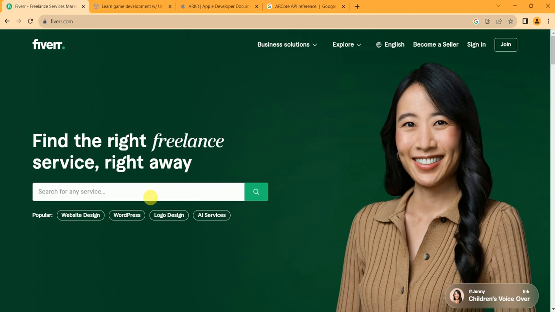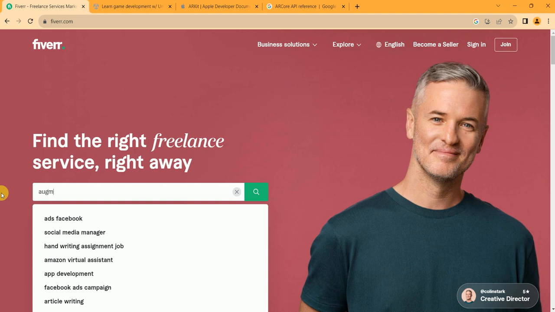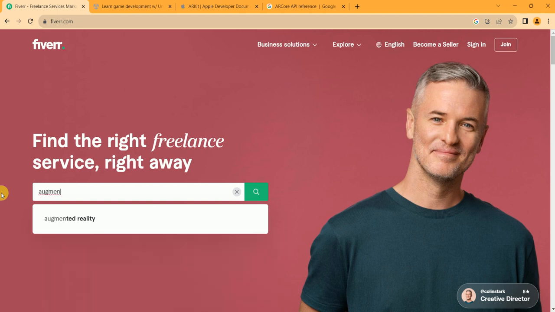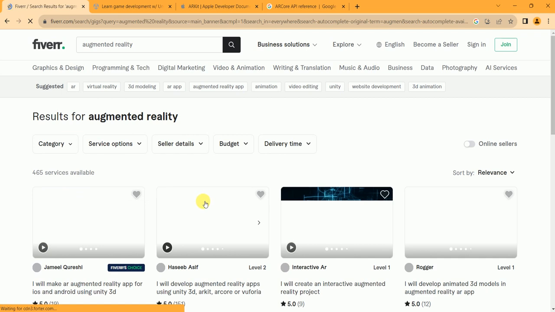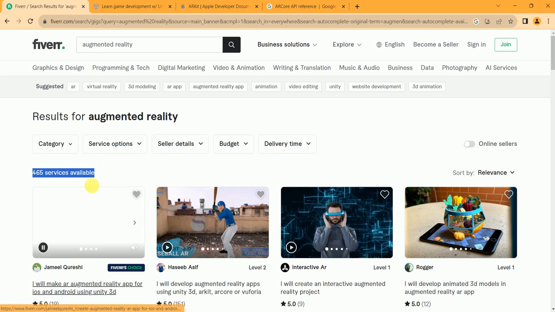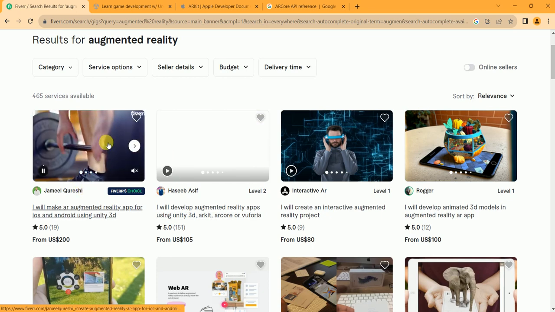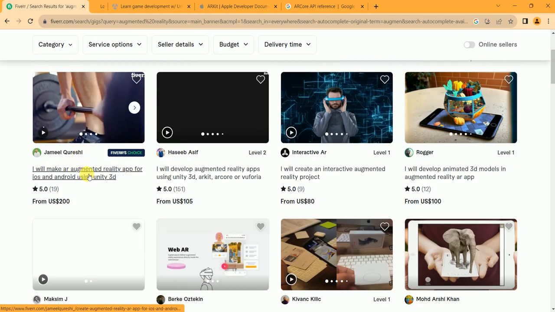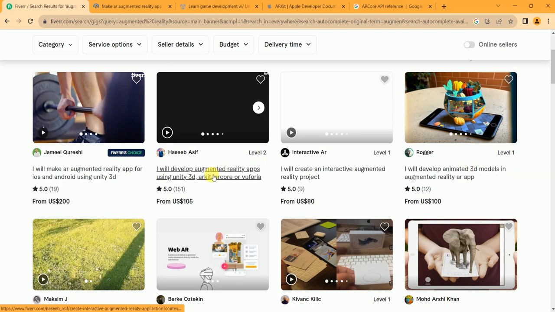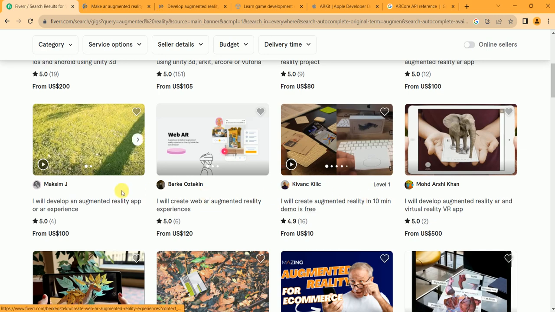So here I search augmented reality, and you can see there are only 465 services available. It means it has low competition and good service. And let's see Fiverr's Choice, and we will open one, two, three gigs with good reviews.